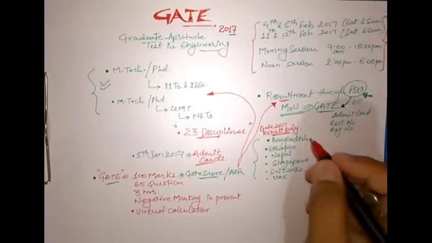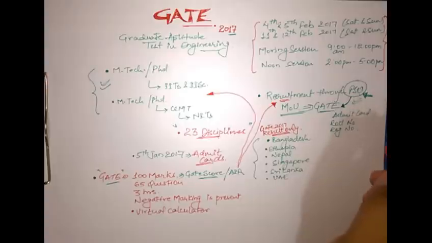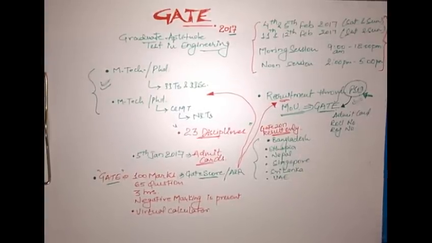Means you cannot opt for recruitment into PSU from a report card or result of GATE of earlier years, like GATE 2016, GATE 2015. No, you cannot. It's a strict instruction to all the candidates that they can apply only through GATE 2017 results. That's it.